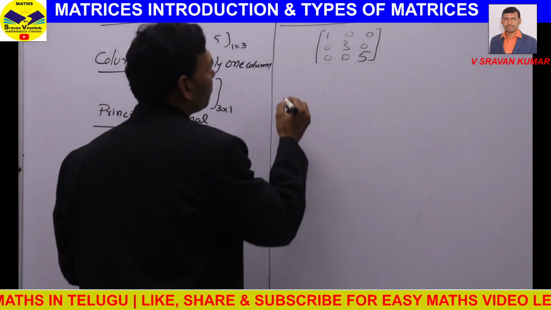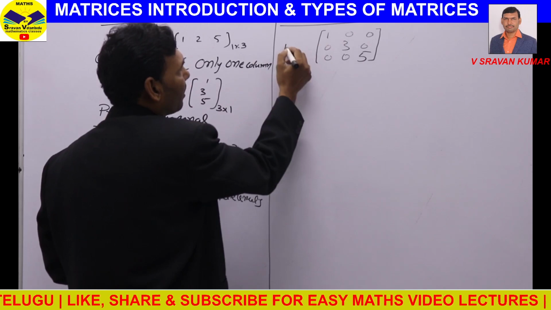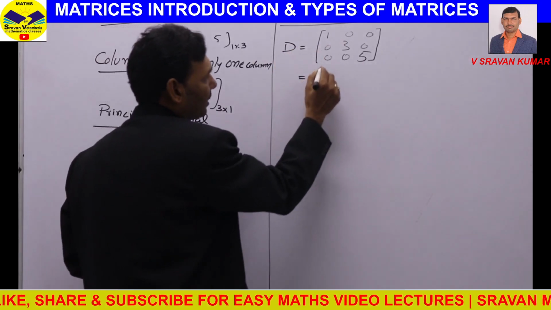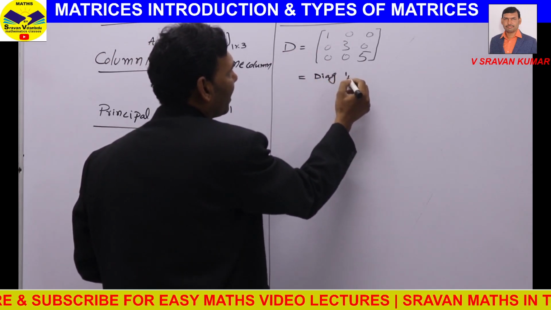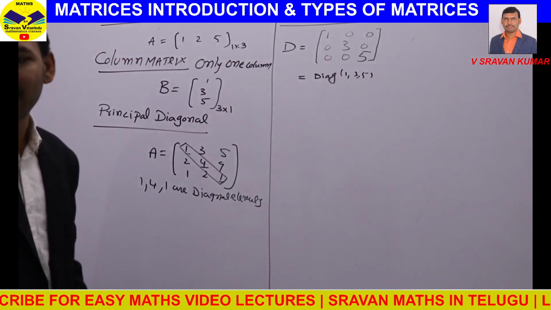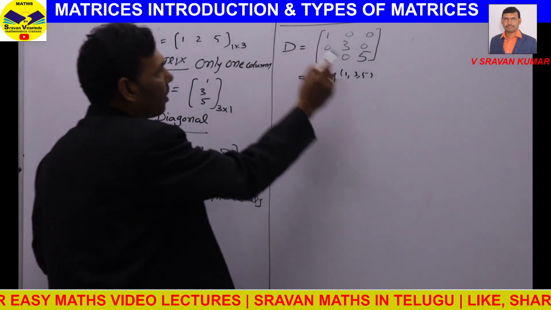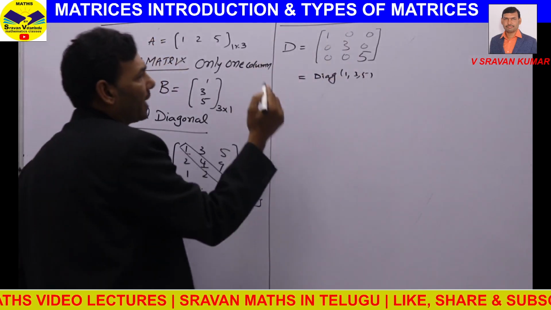Coming to the diagonal matrix, are you clear? A diagonal matrix we generally represent with D, or we can write this matrix like this: DIAG(1, 3, 5). Diagonal 1, 3, 5 means only the diagonal elements are non-zero, and all remaining elements are zero.